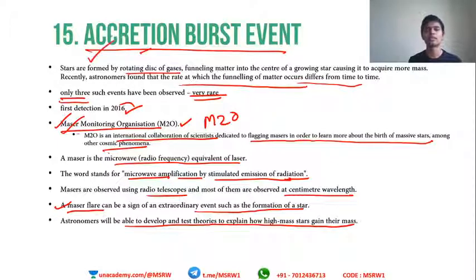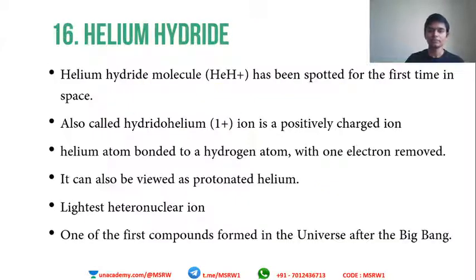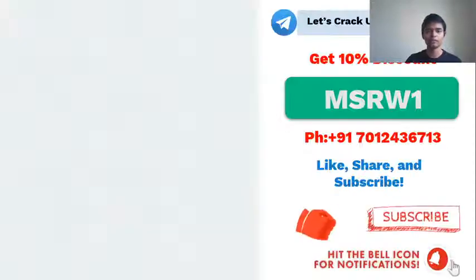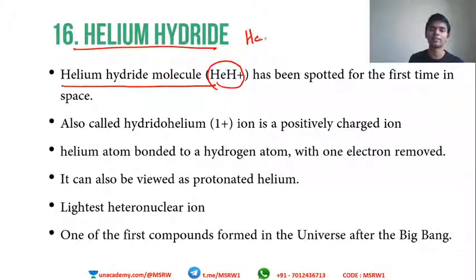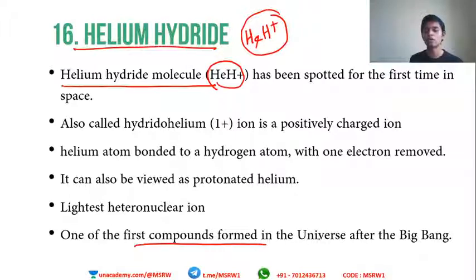Accretion burst event. Okay, helium hydride ion, which is the last topic for the day, the 16th one. The helium hydride molecule is HeH. The chemical formula is helium, He, which is an inert gas, but at the atomic level, helium along with one hydrogen atom together forms the helium hydride molecule. It has been spotted for the first time in space. Helium hydride was considered one of the first compounds formed during the Big Bang.